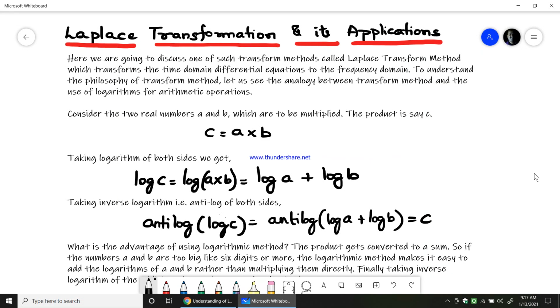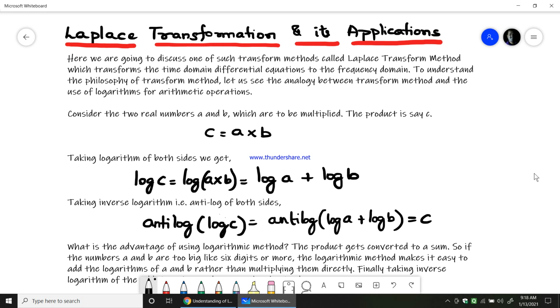Transformation and definition of the Laplace transformation. Then we'll see how to find the Laplace transformation of certain standard functions, and then finally we'll see how to apply this Laplace transformation knowledge to electronic means, the circuit analysis.